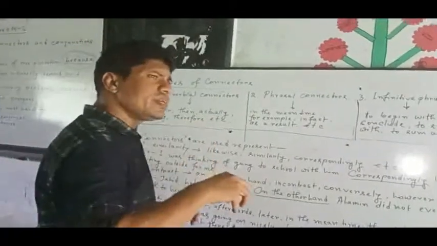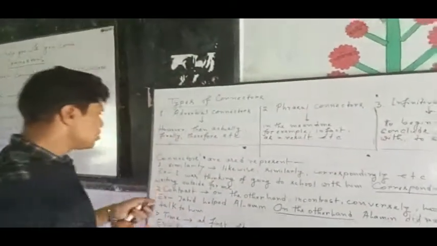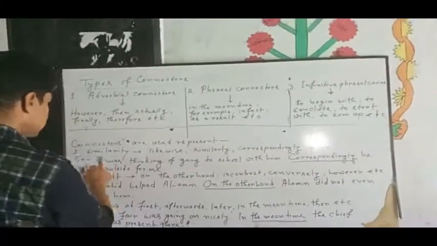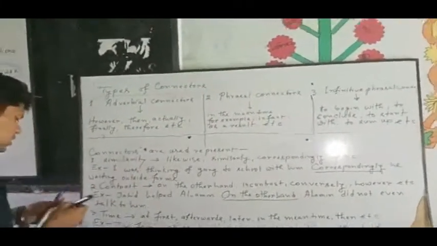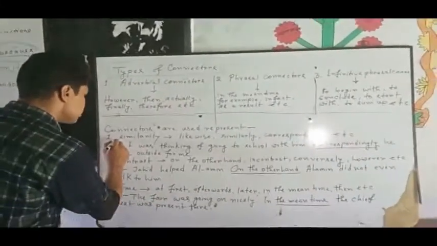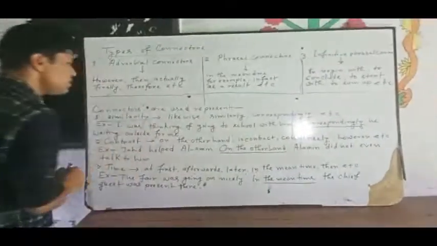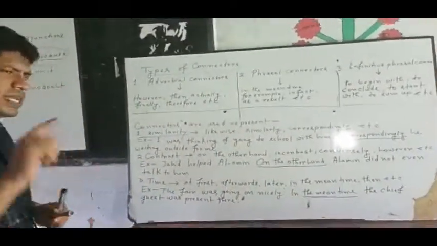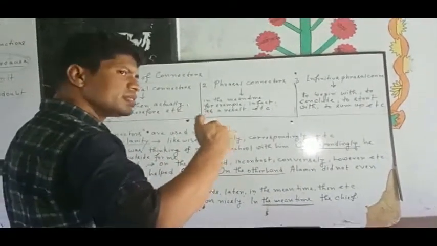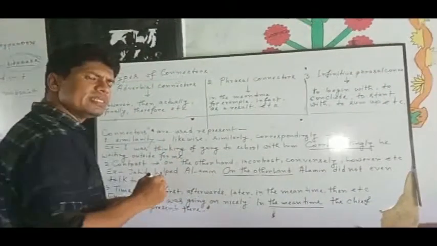It focuses mainly on meaning rather than structure. So you see that connectors are used to represent similarity. What are connectors doing here? They are maintaining and representing similarity, similar things, resemblance.